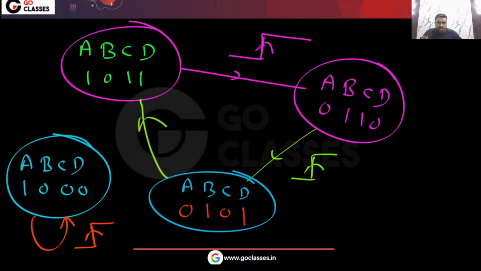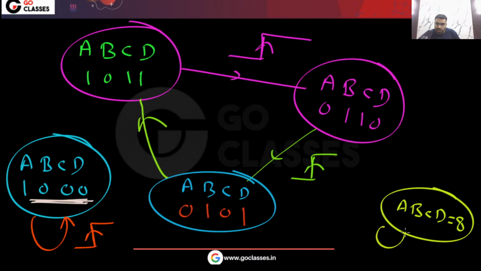And this is what the question is asking. The question is asking for the ABCD value such that after the clock pulse, it will not change. So your answer will be 8. Okay, correct? Is this clear? The question is asking what ABCD value does not change after the clock pulse. So your answer will be 8. Okay, so quite easily you can do this.